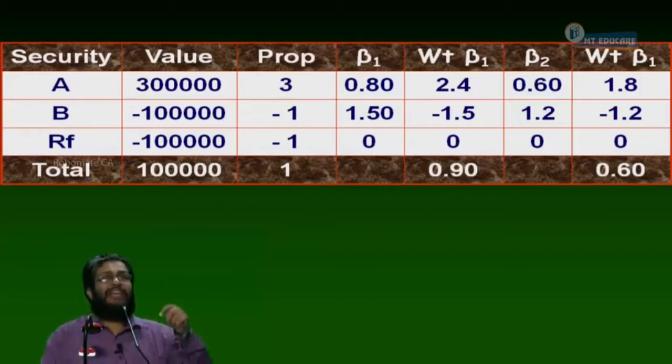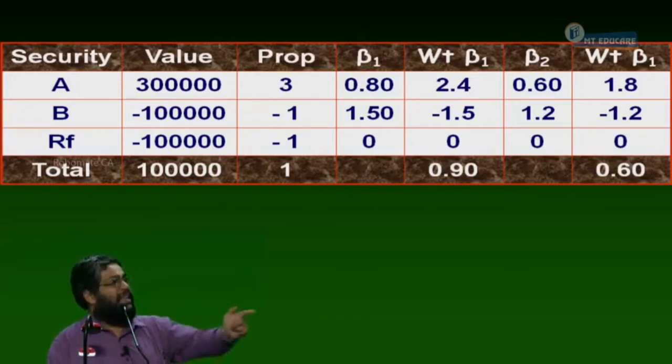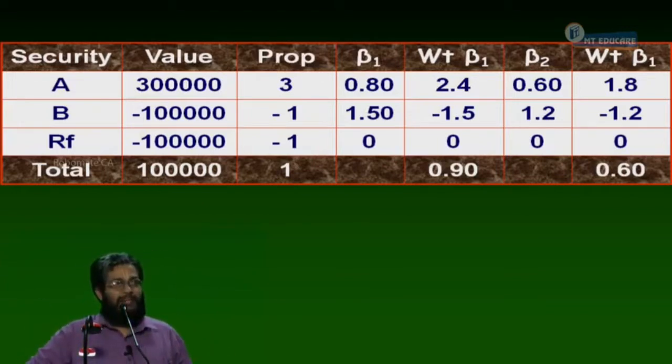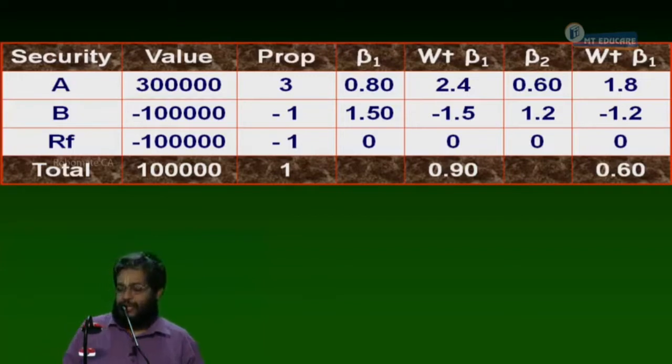In that case, we can even counter check our answer here. Levered beta is equal to what? Unlevered beta into debt plus equity divided by equity, without tax. In this case, what is the debt equity ratio? 1:1. My own money is 1 lakh, the borrowed money is 1 lakh. Can you check it or not?